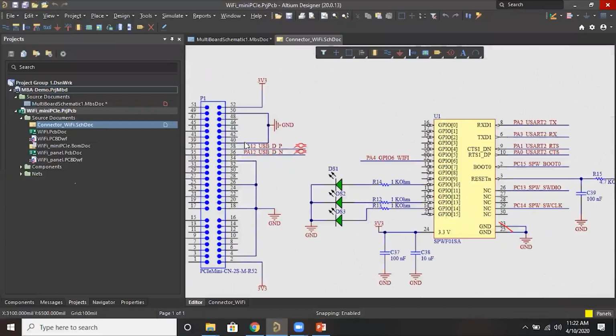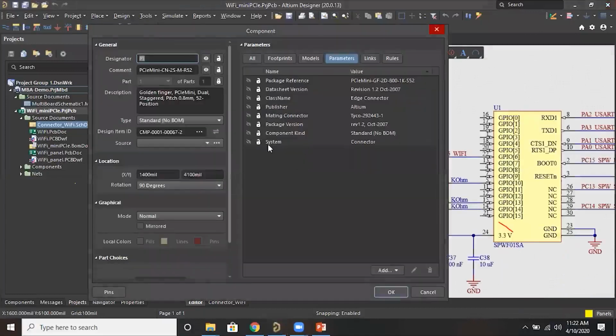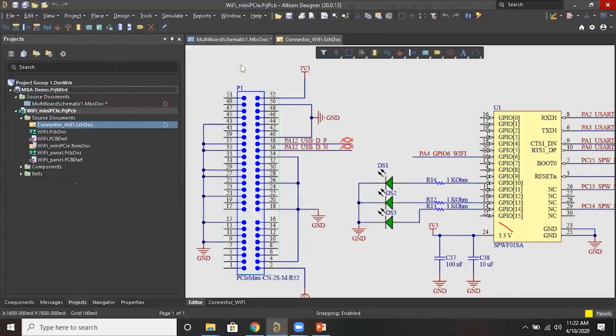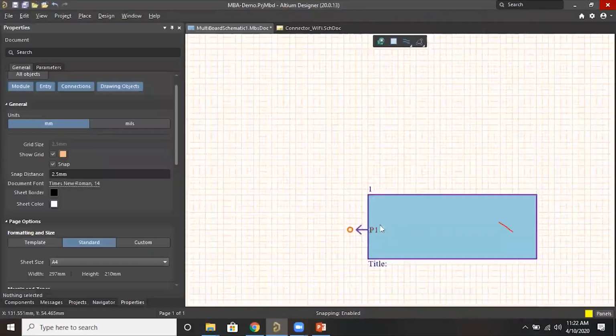For this P1, inside the schematic, we have to add a particular parameter. The parameter name should be System and the value should be Connector. If this parameter is added to the component, it will automatically appear here.